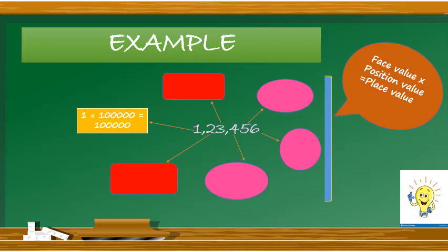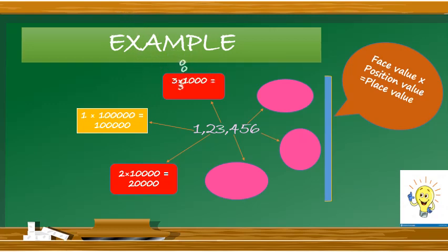So the answer is 1 lakh and this is the place value. Second one is 2. The face value of 2 is 2 and the position value is 10,000. So we will multiply 2 by 10,000, then the answer will be 20,000 and 20,000 will be its place value.